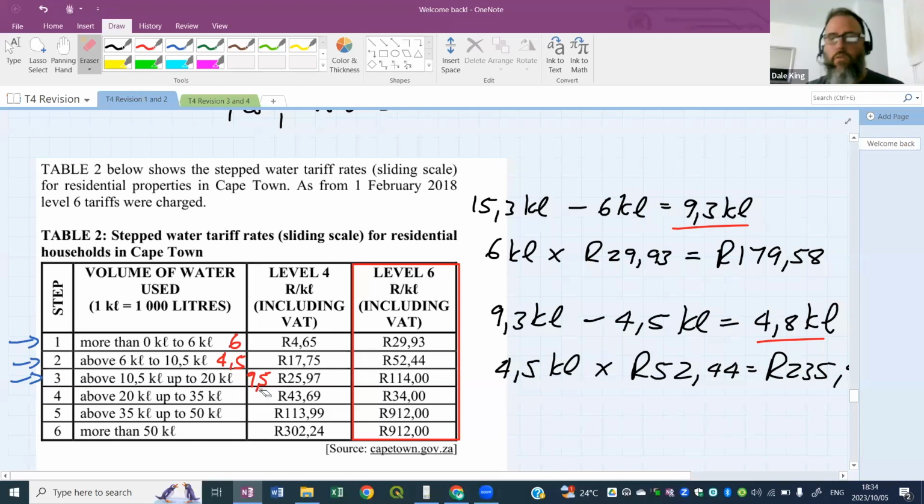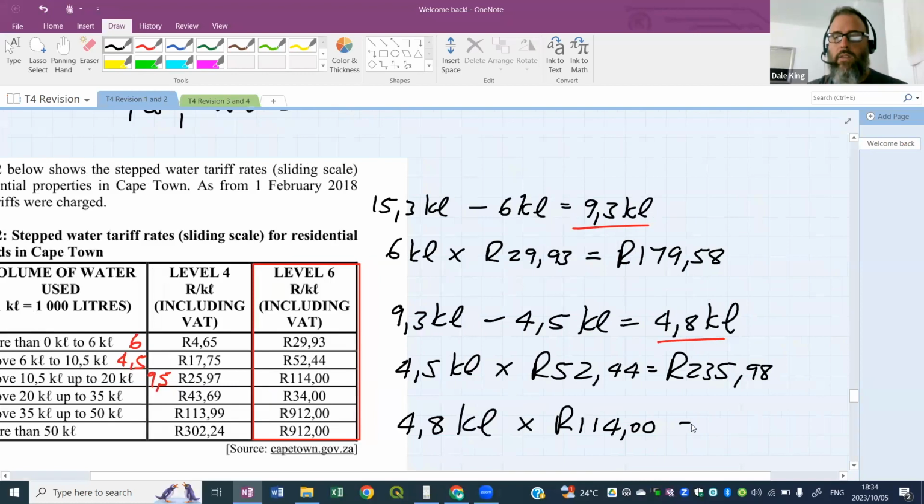In this bracket, each kiloliter is charged at 114 Rand. I've got 4.8 remaining, so this last 4.8 is all going to be in bracket 3, and everything in bracket 3 is charged at 114 Rand.